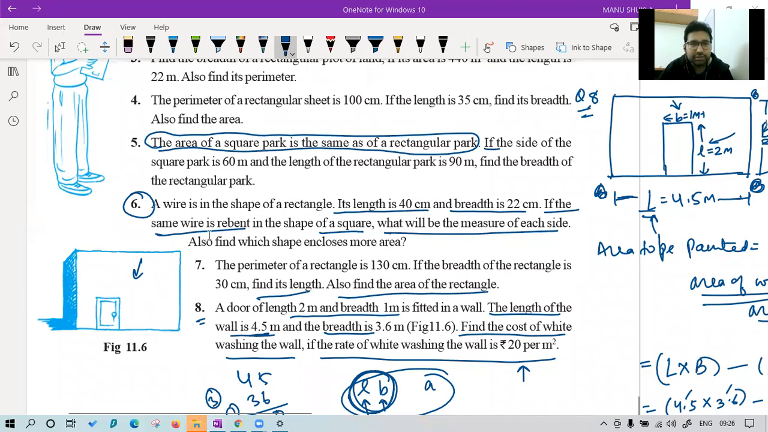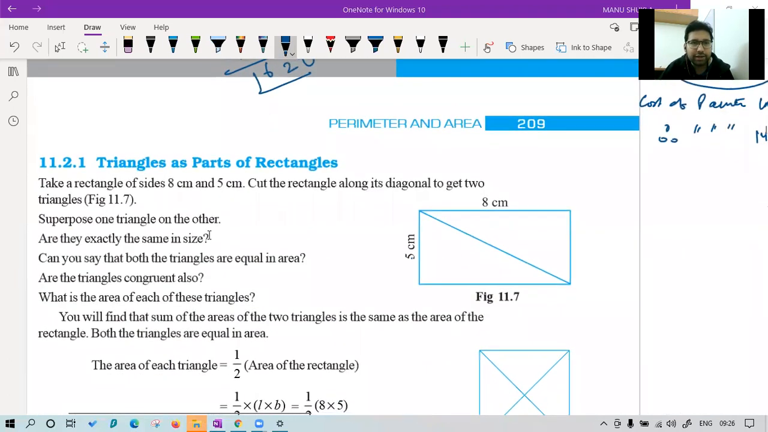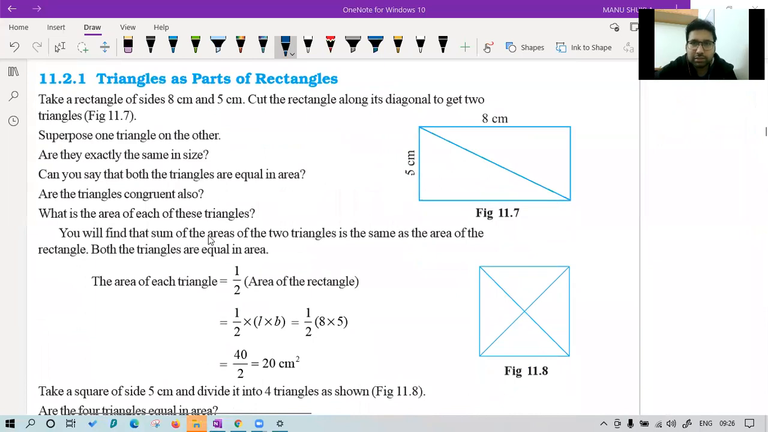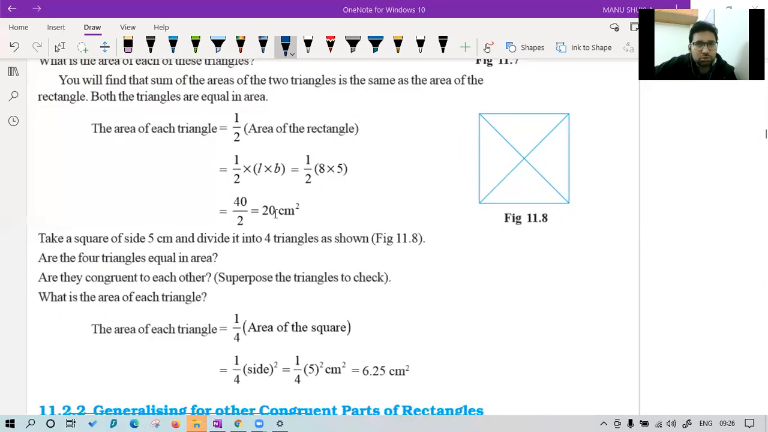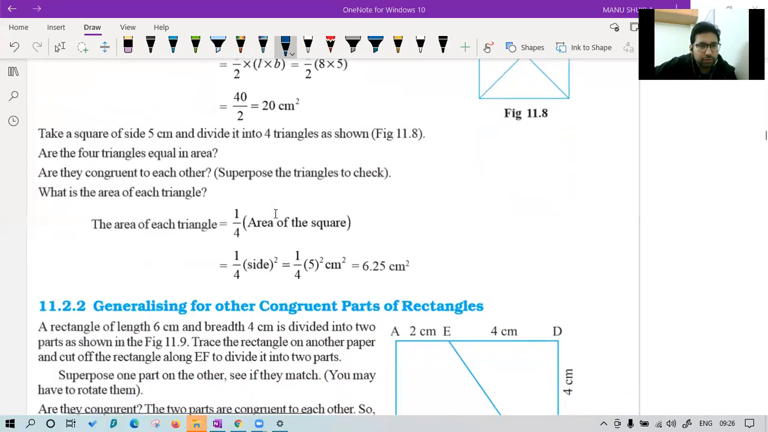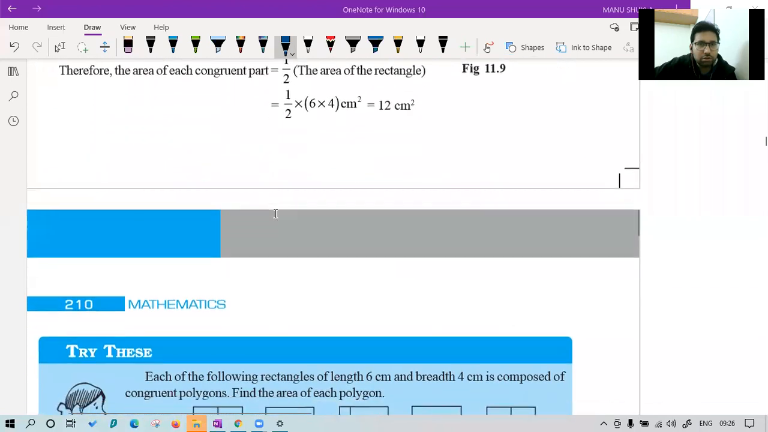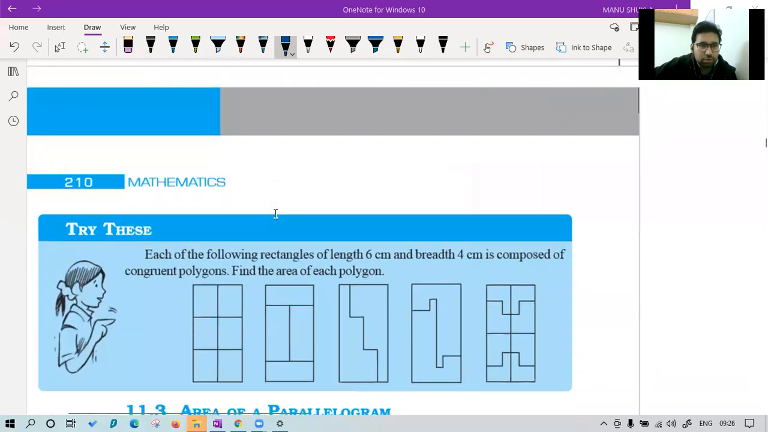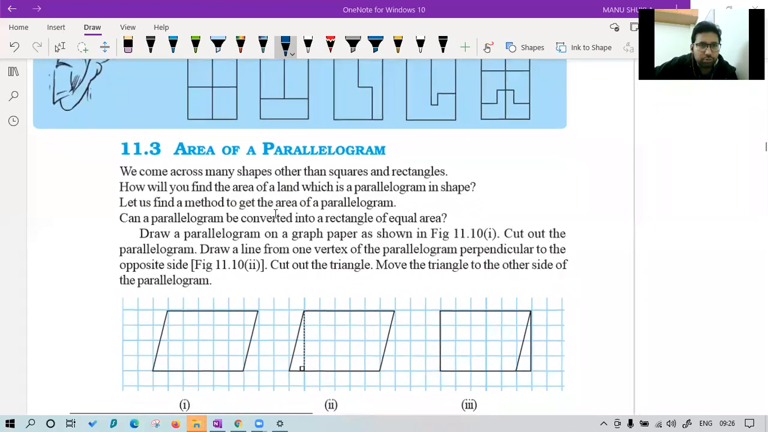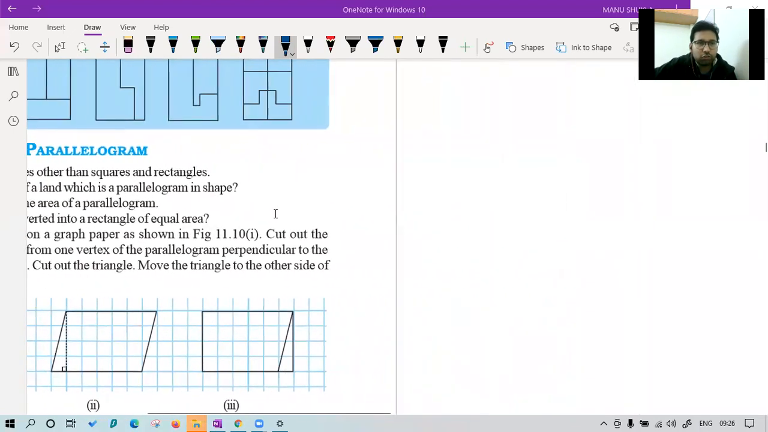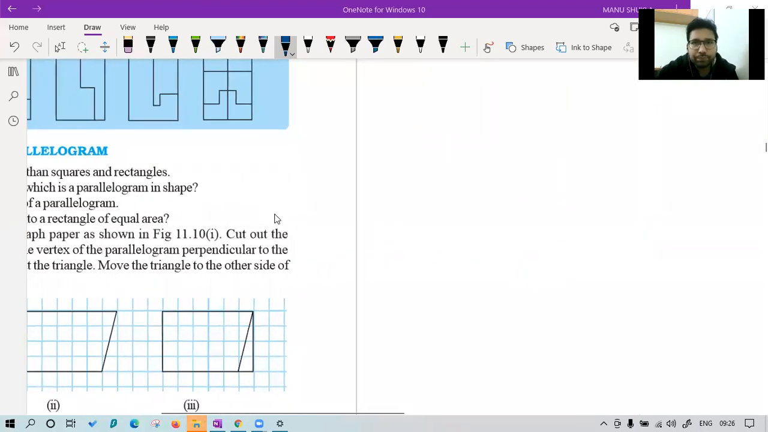Now, let's see the next concept, triangles as part of rectangles. We all know that we can divide a given rectangle into triangles also. Generating other congruent parts, fine, not that much. Okay, the new topic is area of a parallelogram.